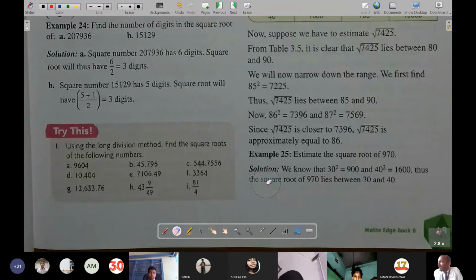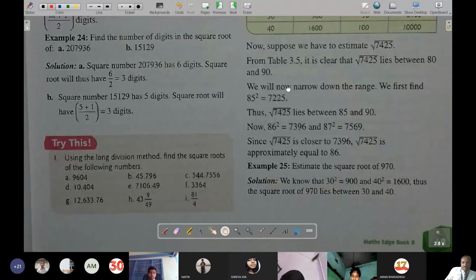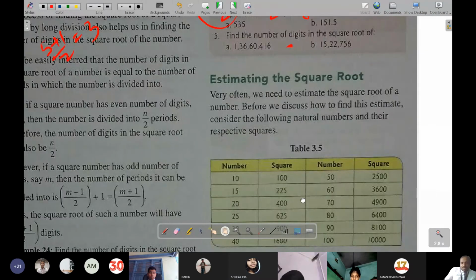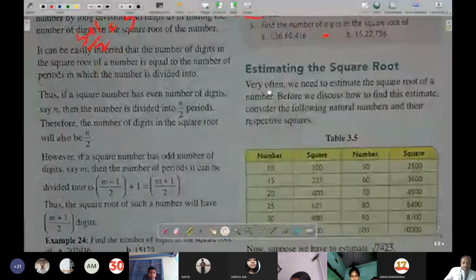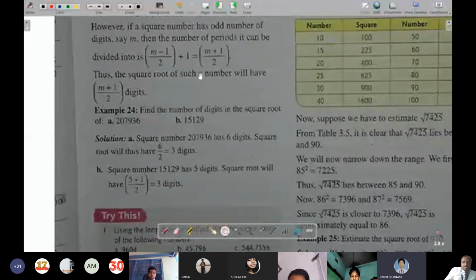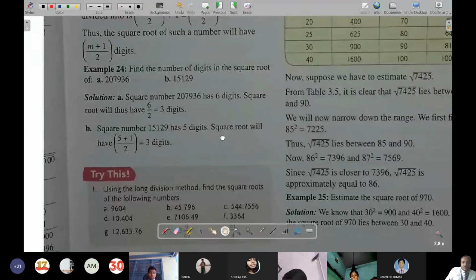Got it? Yes, sir. Okay. Try this section. Okay, so now I think only one example is left. After that, I will be coming to 2D also. Sir, 2B also, sir. Okay, no problem. B and D both will be explained.